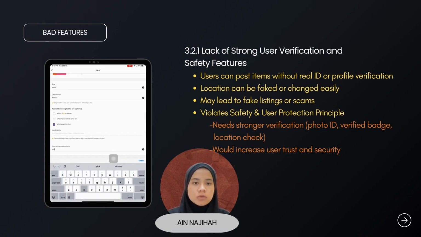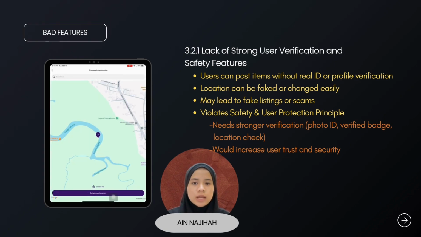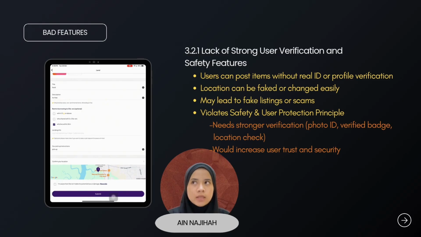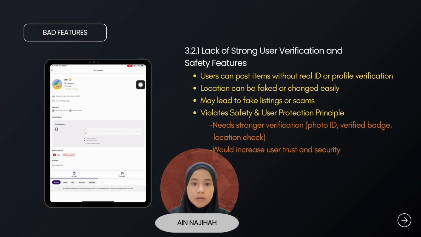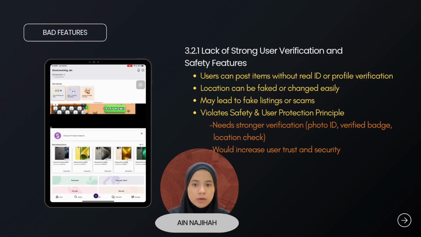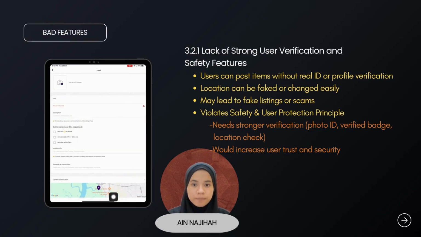The app also allows users to change their location easily, which can lead to fake listings or scams, since it involves meeting strangers. This goes against the HCI principle of safety and user protection, as it puts users at risk. Adding stronger verification methods such as photo ID, verified badges, or location confirmation will help improve user trust and security.